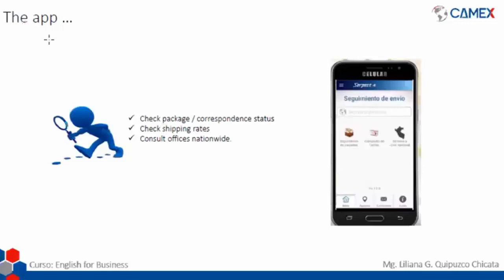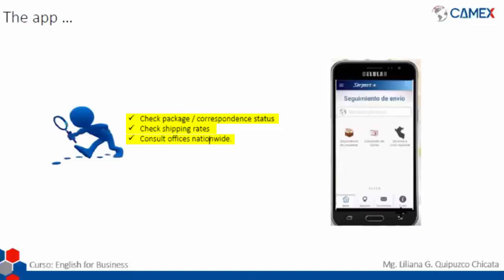So the app is going to allow us three main options. We're going to be able to check the package and the correspondence status. So this is the one in here, the first one. Then we're going to be able to check shipping rates. That is the one from here. And finally, we're going to be able to consult offices nationwide. That is the one in here.